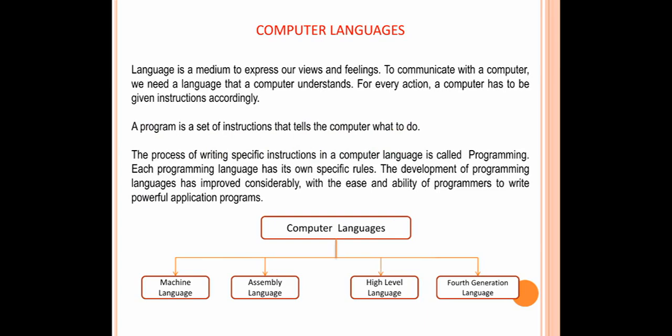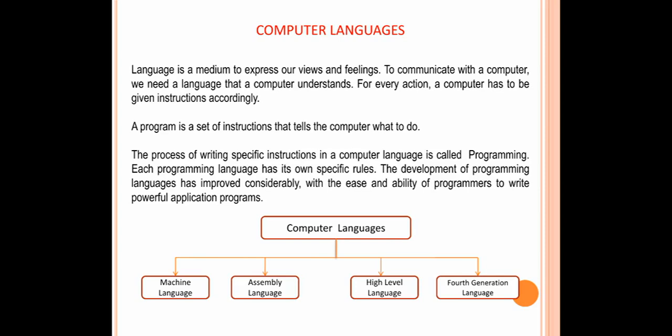So, set of instructions is called a program. The process of writing specific instructions in a computer language is called programming. Each programming language has its own specific rules.